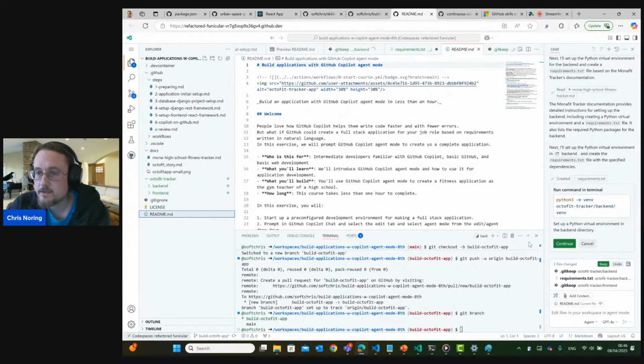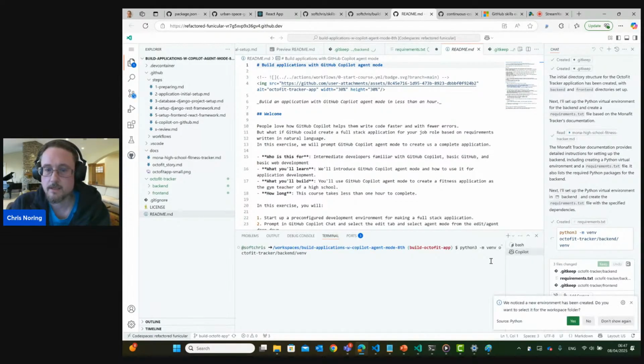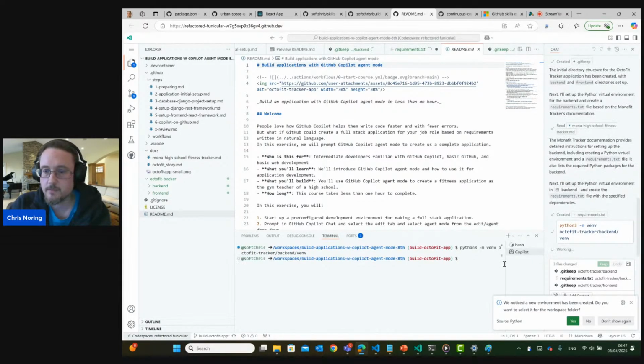So what it's also saying is you need to run this command in the terminal to create a virtual environment. We need to make sure that we are in the root of the application. We are. So as you can see here, this is the agent working heavy for you by presenting you the command and giving you the option to run it. And this should ideally now be creating our virtual environment.